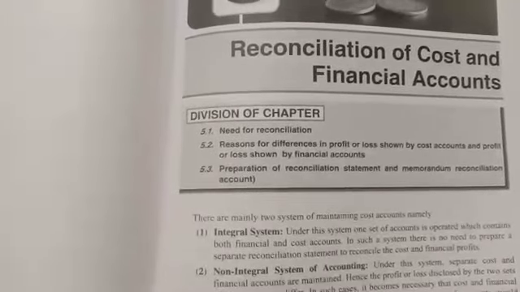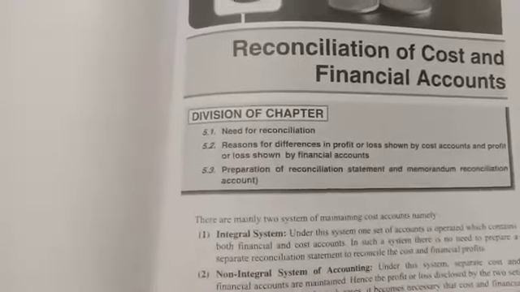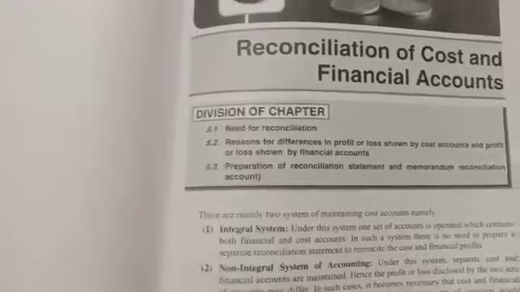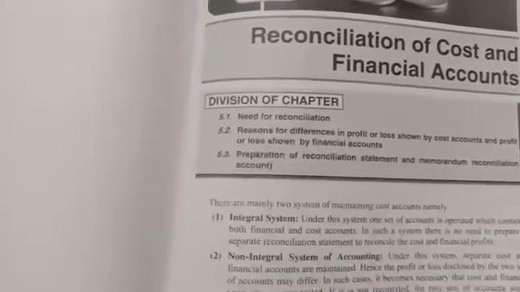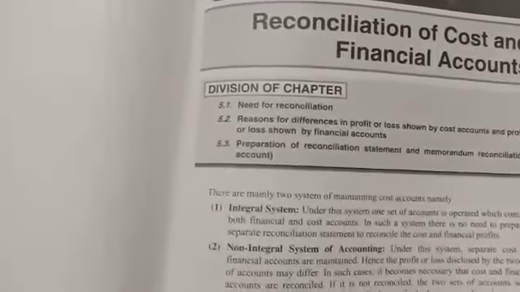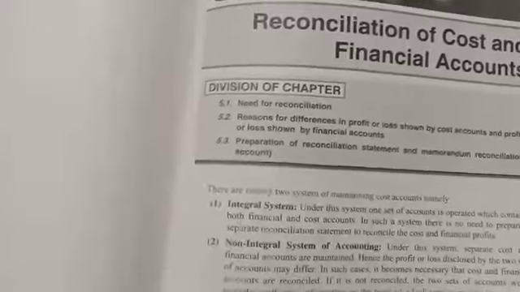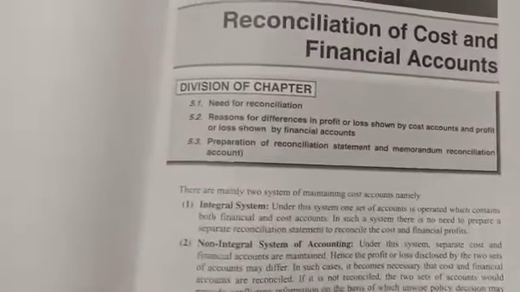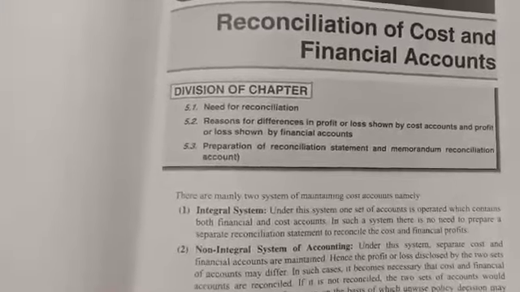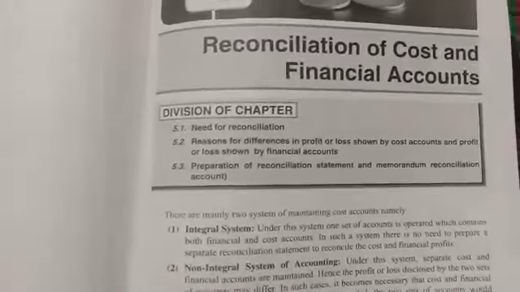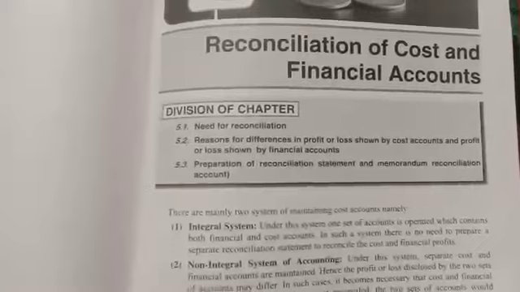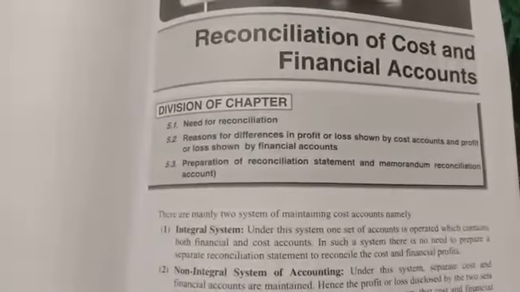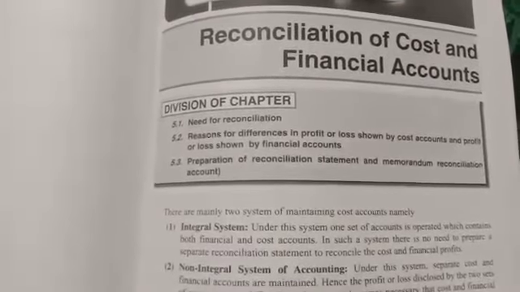But when it comes to cost accounting, it is an imaginary estimation. They will estimate that in the future material value may increase or decrease. The labor cost may increase or decrease. Other overheads like factory overheads, administrative overheads, and selling and distribution overheads may increase or decrease. That kind of estimation will be done in cost accounting.